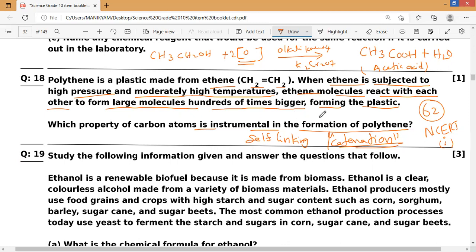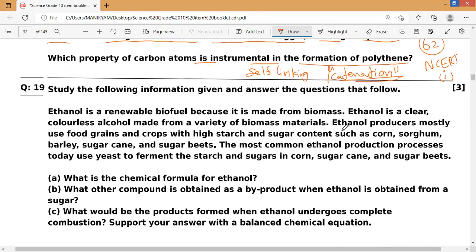Next, study the following information given and answer the questions that follow. Ethanol is a renewable biofuel because it is made from biomass. Biomass here means molasses in the sugar industry. Ethanol is a clear, colorless alcohol made from a variety of biomass materials.